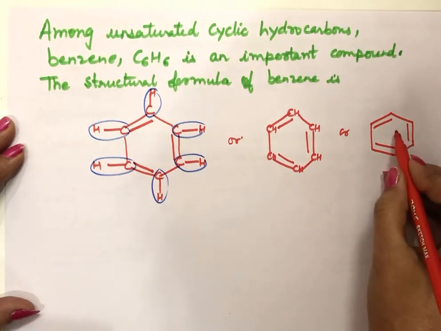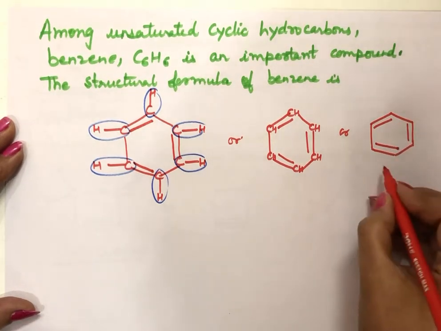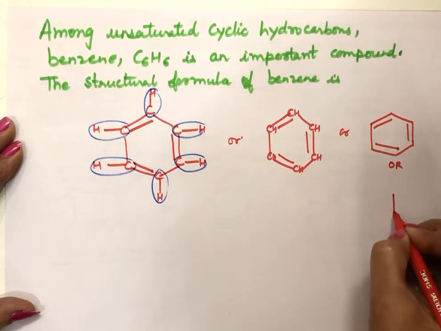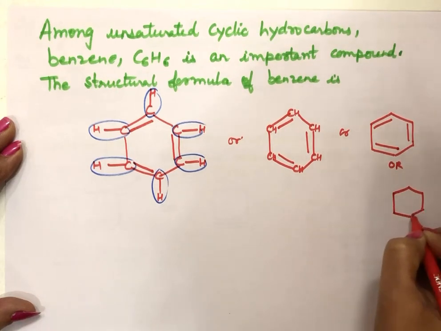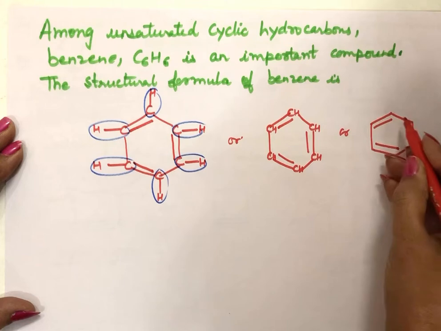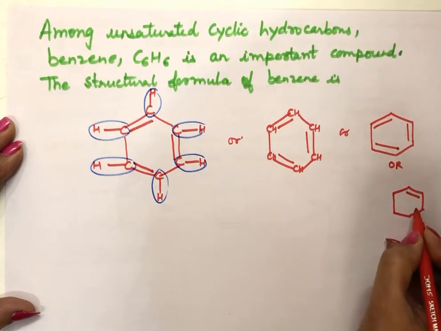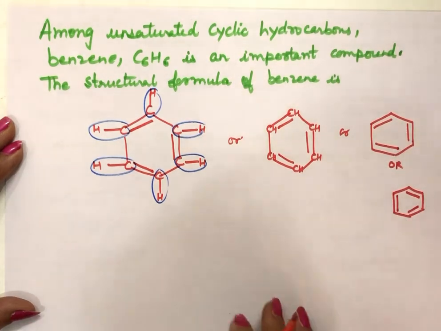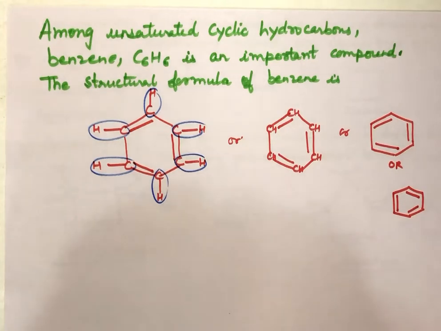And another thing, that it's not necessary that these double bonds will come here only. Double bonds will be at alternate positions. So instead of taking these carbon atoms for double bond, we can take these also for the double bond, but they will be at alternate positions. So this is the formula of benzene. So this is our topic, cyclic hydrocarbons.